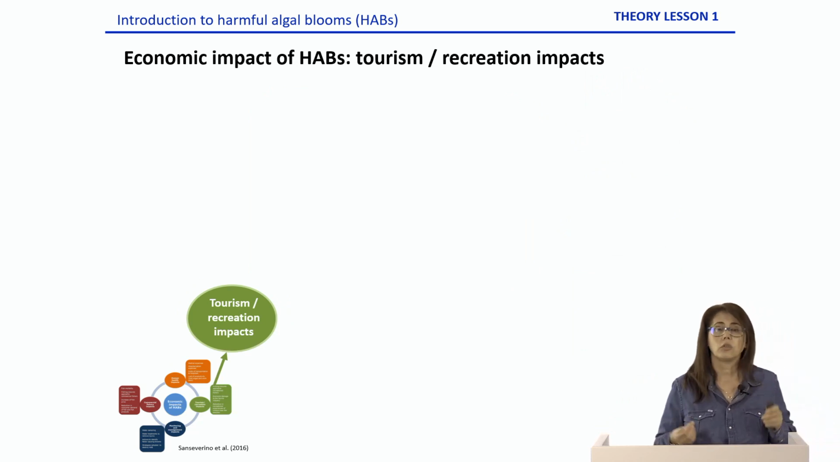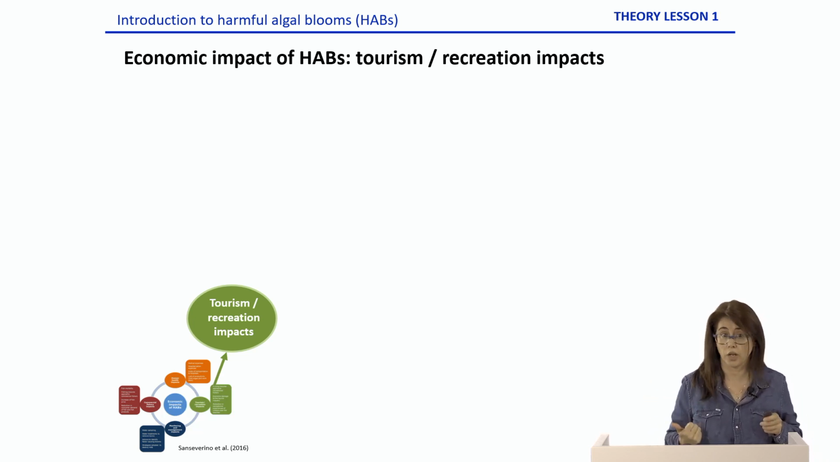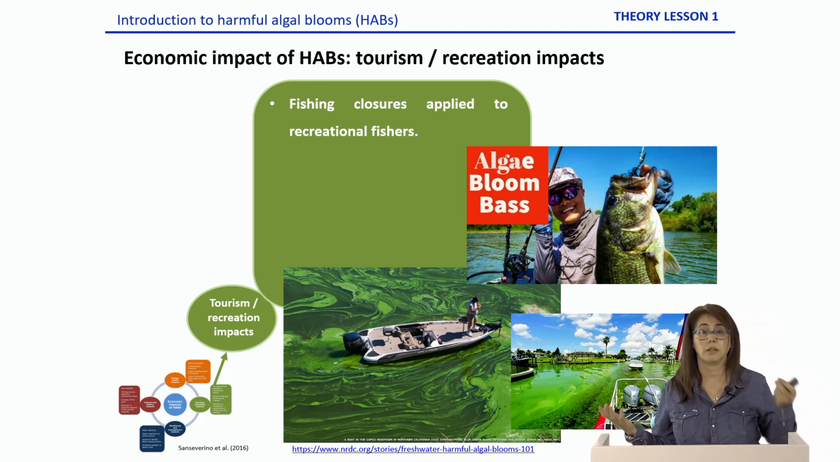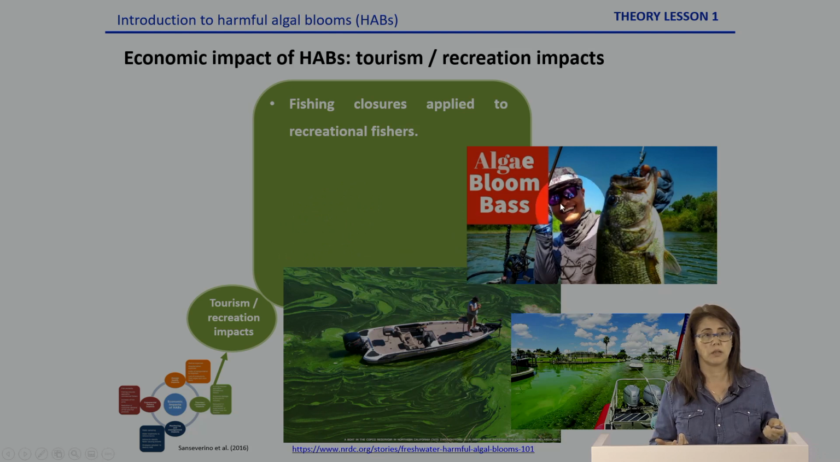There are also impacts due to harmful effects related with tourism and recreation. For example, we have said that the commercial fisheries will close if there is a harmful algae bloom, but also the recreational fisheries industry also needs to close. So if we have a business that sells any fishing activities, we will have to close until the bloom disappears.